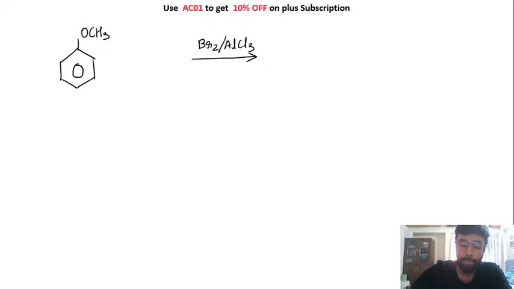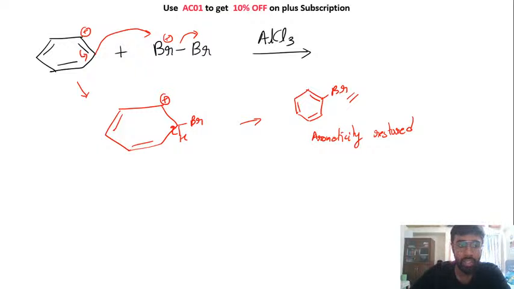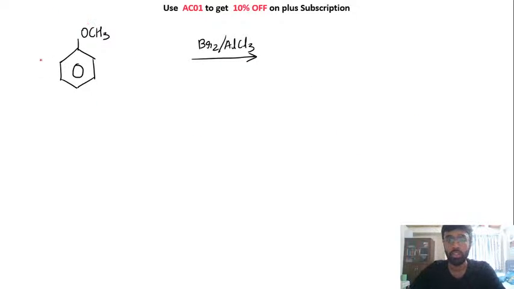Now the thing is, look, so far in the examples we were taking, you have seen that the aromatic compounds were all benzene, right? Now if you have a group present on the benzene, that will affect the position where your bromine is getting attached, right? So this group will make a big difference. So the thing is, we have studied the concept of inductive effect and mesomeric effect. So this group, that is your OCH3, this is a plus M group. Okay, so what does the plus M group do?